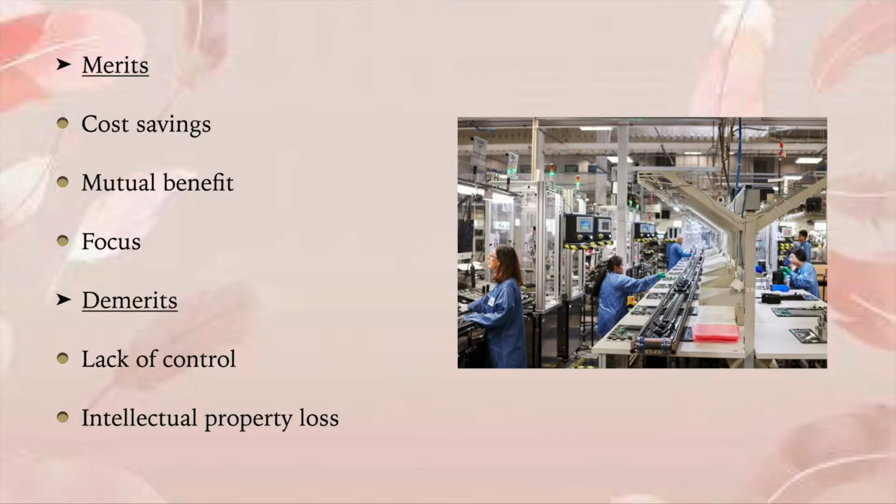And intellectual property laws. You remember we discussed intellectual property laws in licensing as well as franchising, right? It happens even in outsourcing, because when I'm telling them how to manufacture, what the specifications are, how to do things, don't you think that company can leak out that information and start duplicating the products? Yes or no? Then automatically there'll be competitors rising in that country. So another demerit or disadvantage is intellectual property loss, that is the product design, etc.